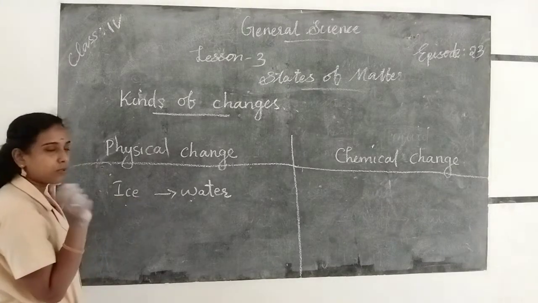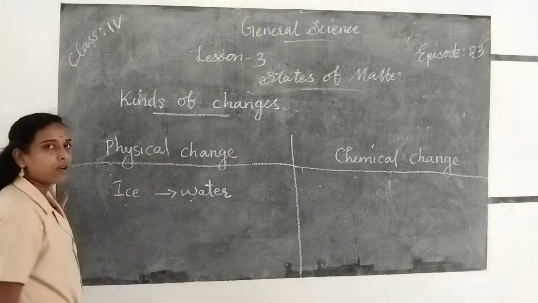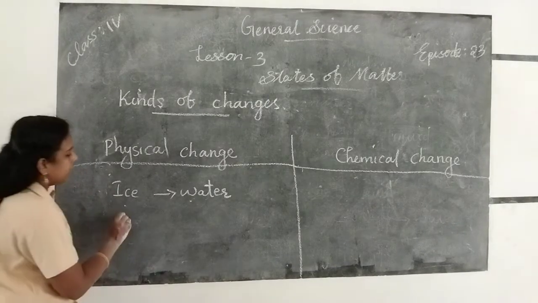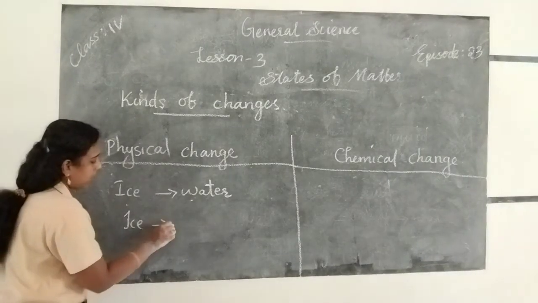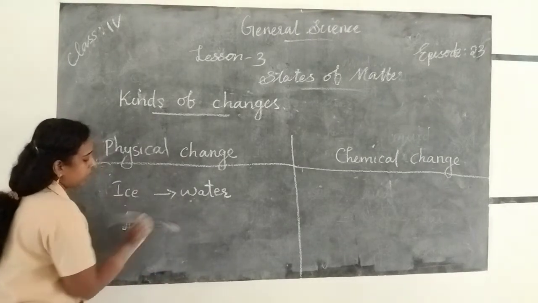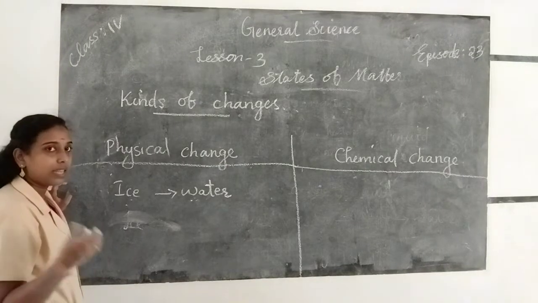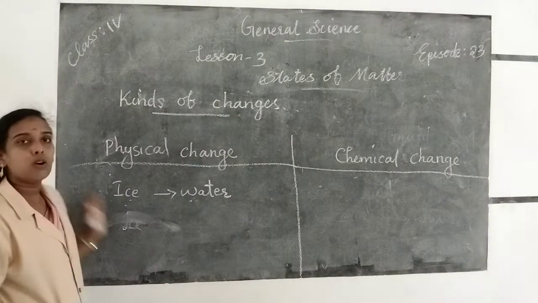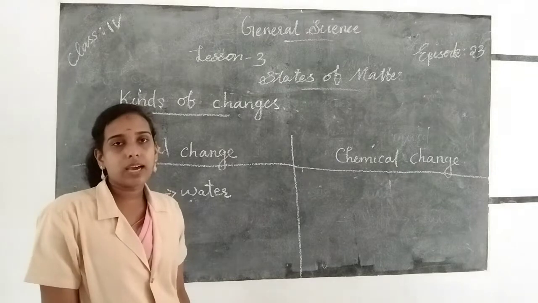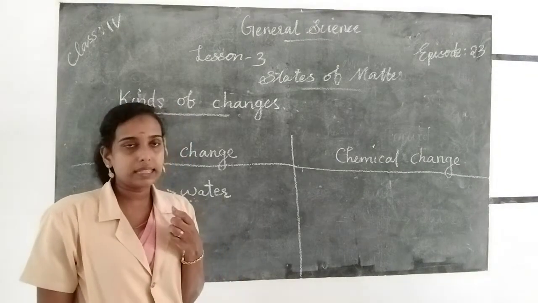Here no new molecules or new substances are formed, and it is called physical change. If we heat ice it changes into water, and if we cool water, we can change it into ice, which means no new substances are formed, and such types of changes are called physical change.